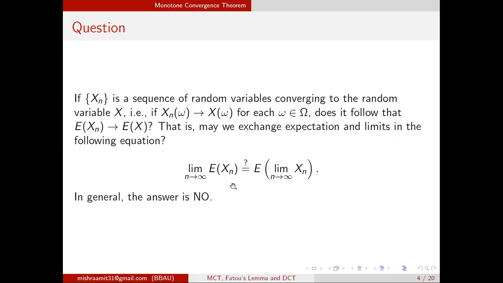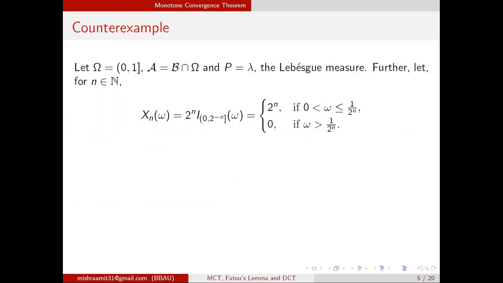That means the monotone convergence theorem and dominated convergence theorem provide the conditions under which this equation holds, and both of the theorems were given by Henri Lebesgue. So they are also known as Lebesgue monotone convergence theorem or Lebesgue dominated convergence theorem. First we discuss an example. In this example we take Omega as the unit interval (0, 1), and the sigma field is the Borel sigma field defined on the unit interval (0, 1), and the probability measure we are taking is the uniform Lebesgue measure.